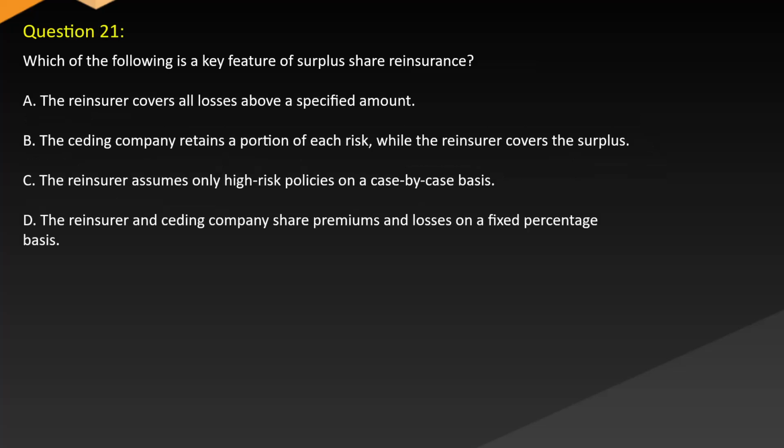Question 21. Which of the following is a key feature of surplus share reinsurance? A. The reinsurer covers all losses above a specified amount. B. The ceding company retains a portion of each risk while the reinsurer covers the surplus. C. The reinsurer assumes only high-risk policies on a case-by-case basis. D. The reinsurer and ceding company share premiums and losses on a fixed percentage basis.